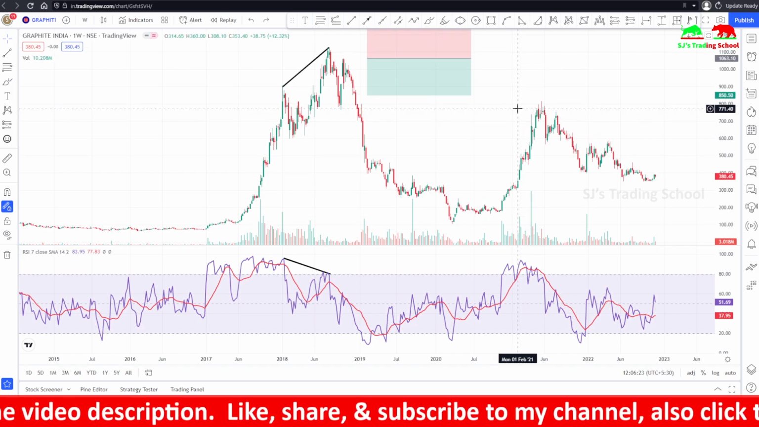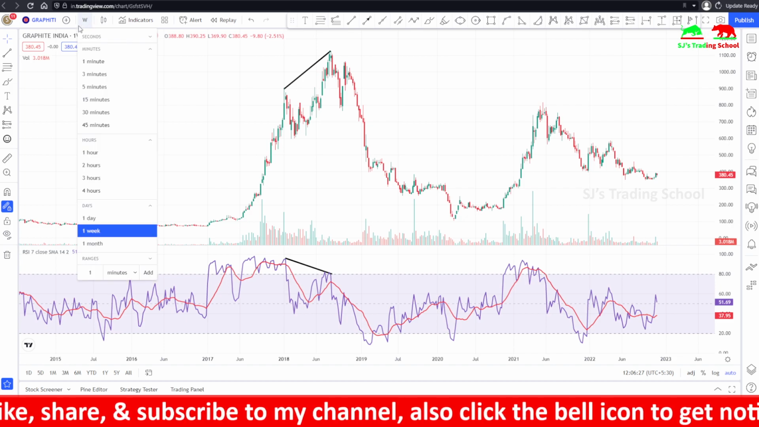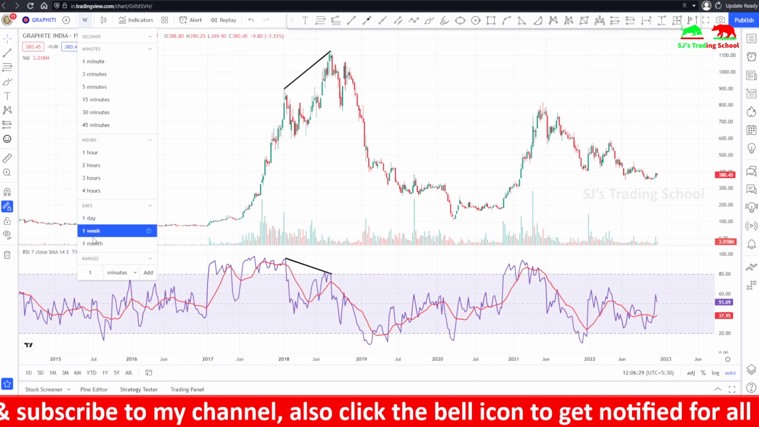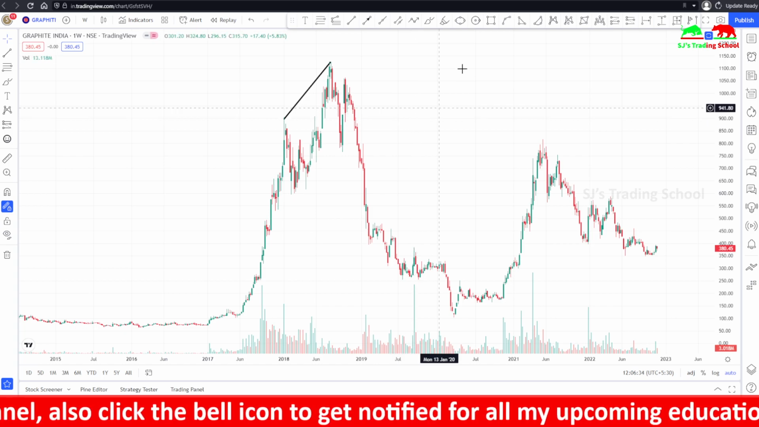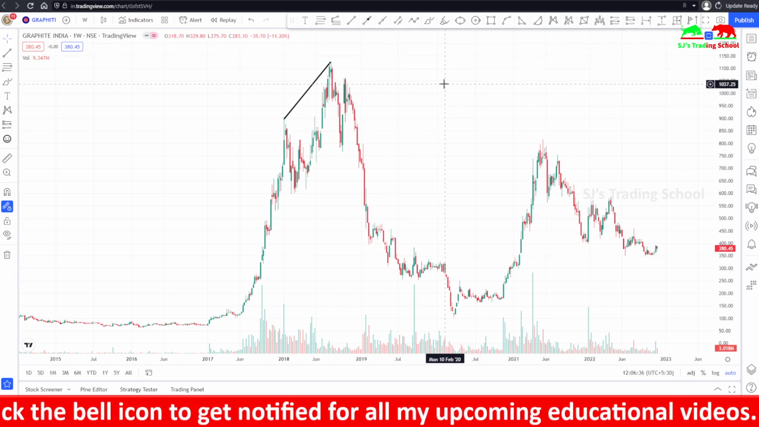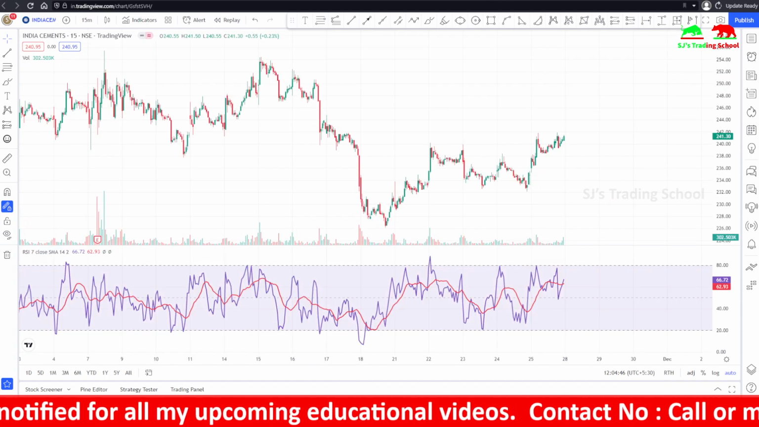So this is regular divergence. You can use this divergence in any time frames, from 1 minute to a month. Any time frames you can use, but higher time frames are always more accurate than lower time frames. So this is the difference between higher and lower time frames. You can even use it in intraday trading.